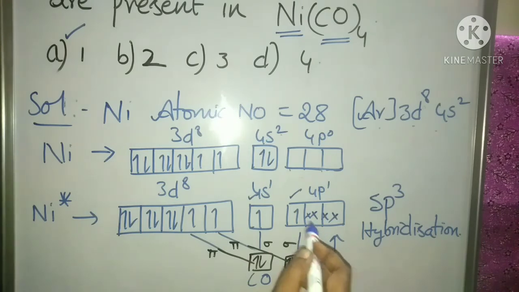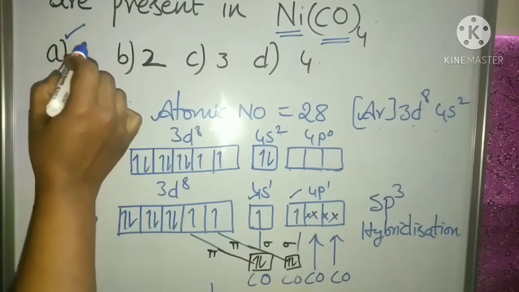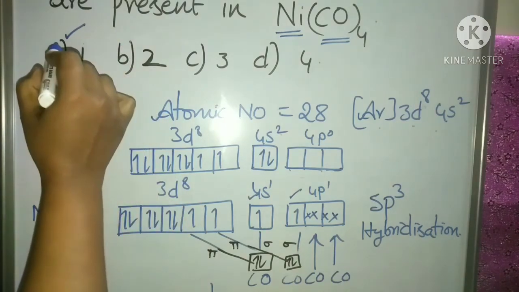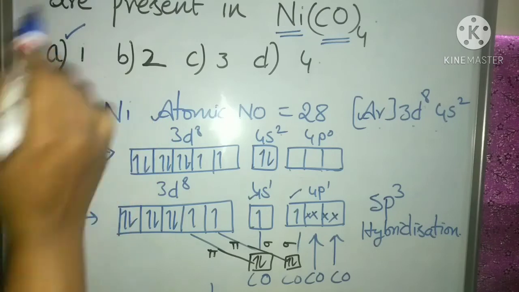Here we can see only terminal carbonyl groups; no bridged carbonyl groups are present. So in nickel tetracarbonyl we have only one type of carbonyl group present, that is, option A is the right answer.